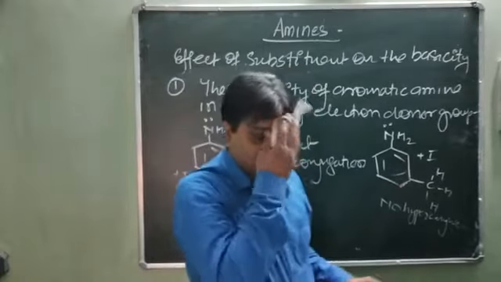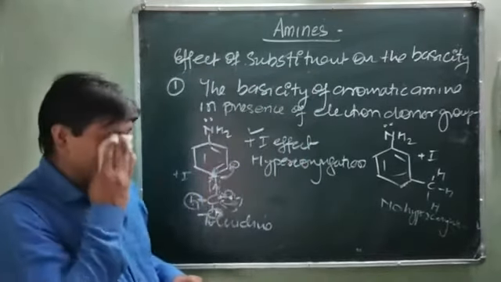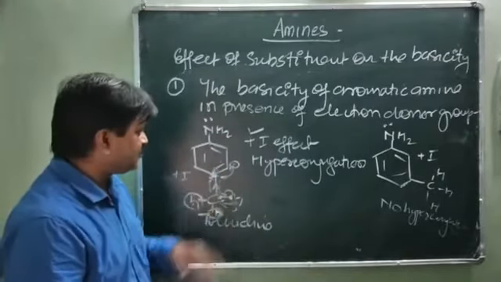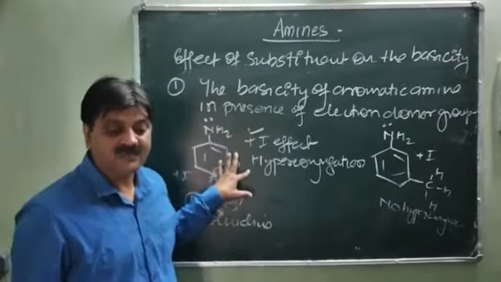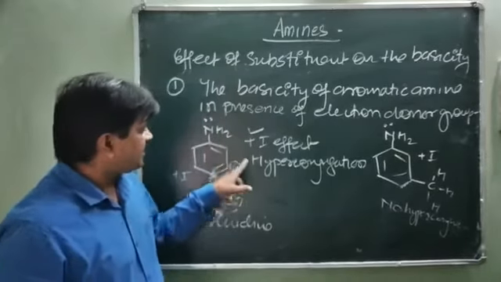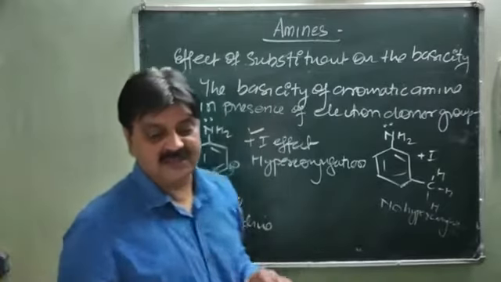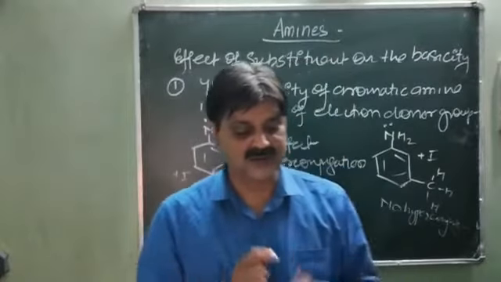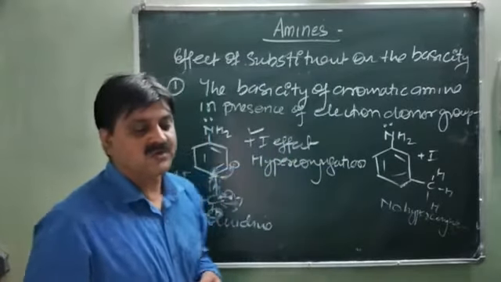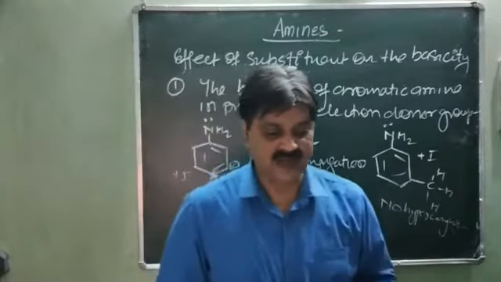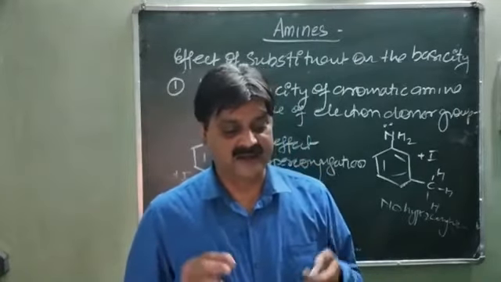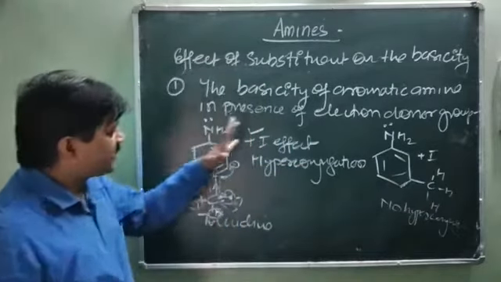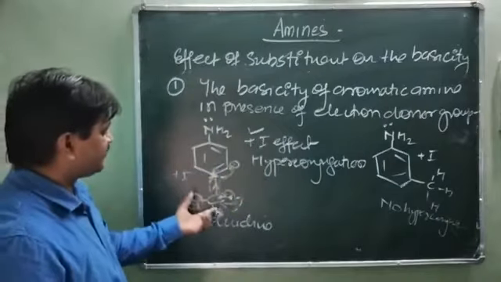This is the reason meta toluidine is less basic than para toluidine, because para toluidine shows both effects, the plus I effect as well as hyperconjugation. However, in case of the meta position, only the plus I effect is shown, not hyperconjugation. So this is the reason meta toluidine is less basic as compared to para.